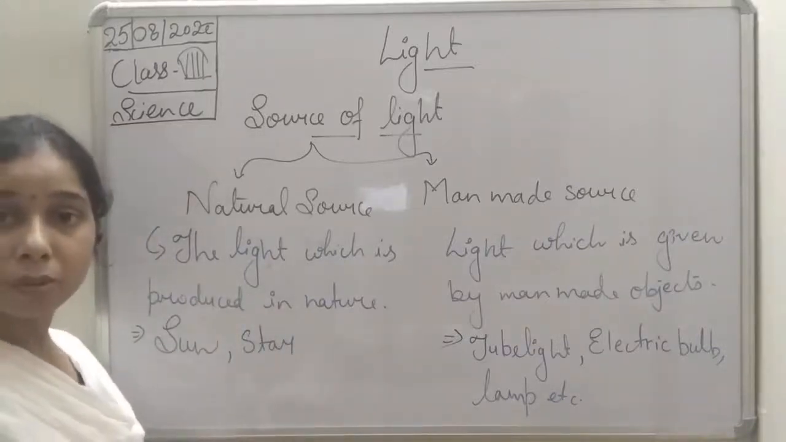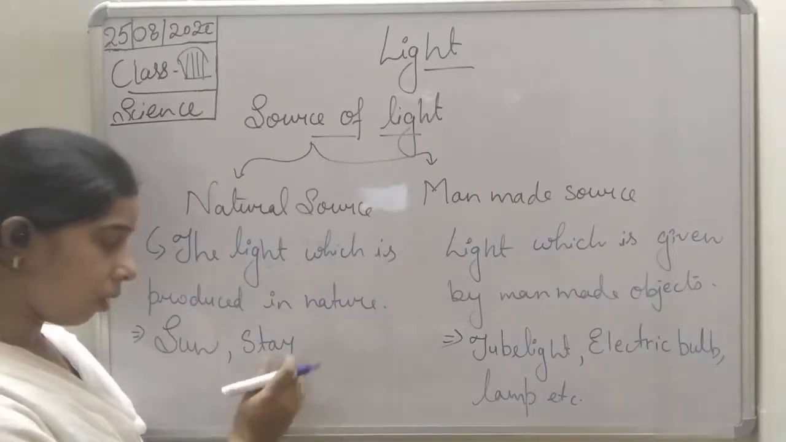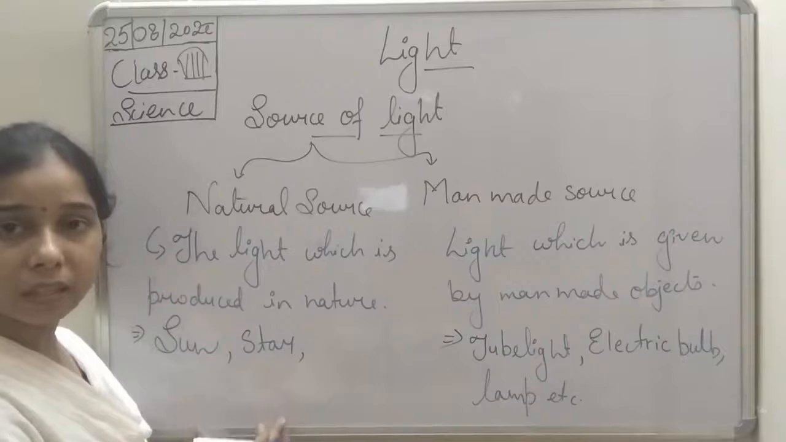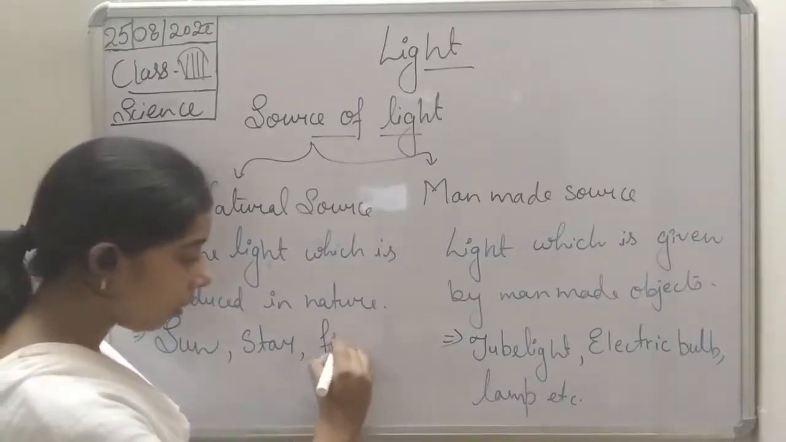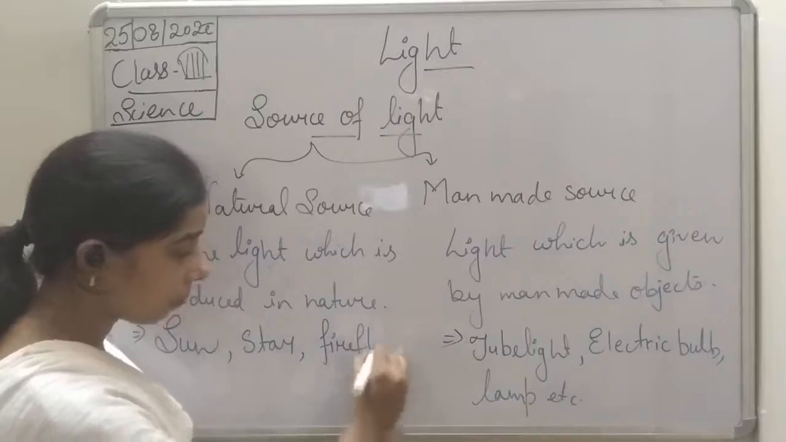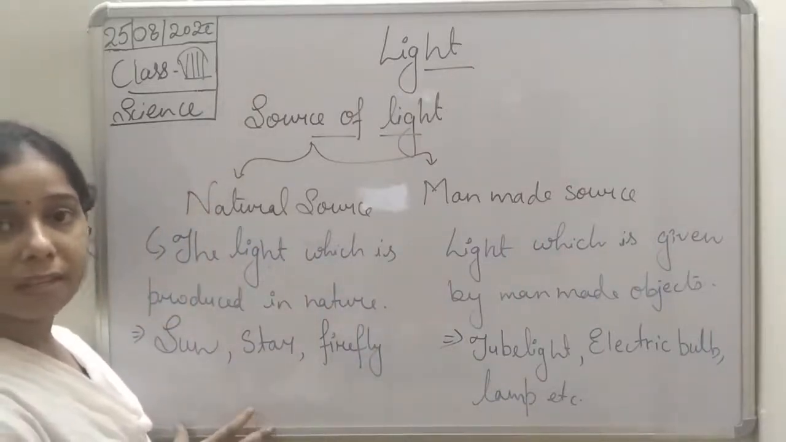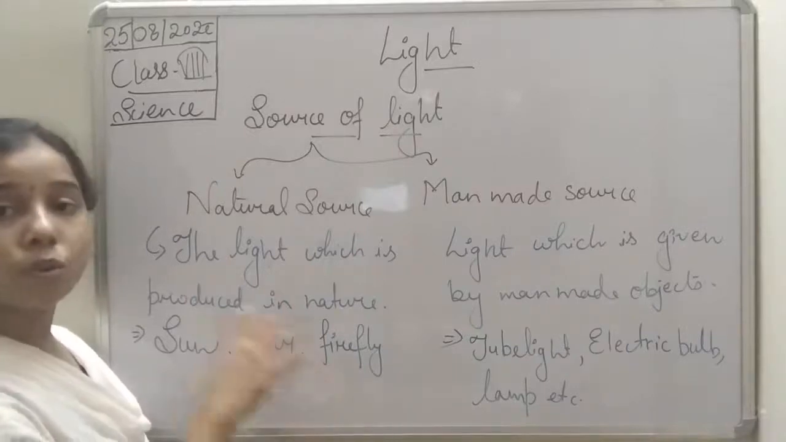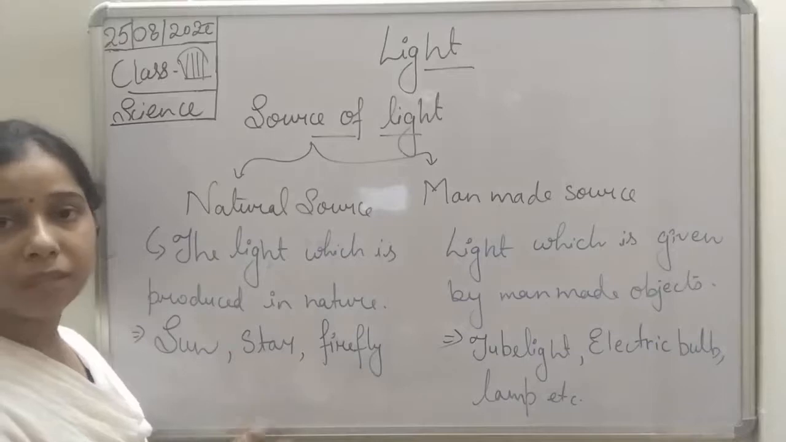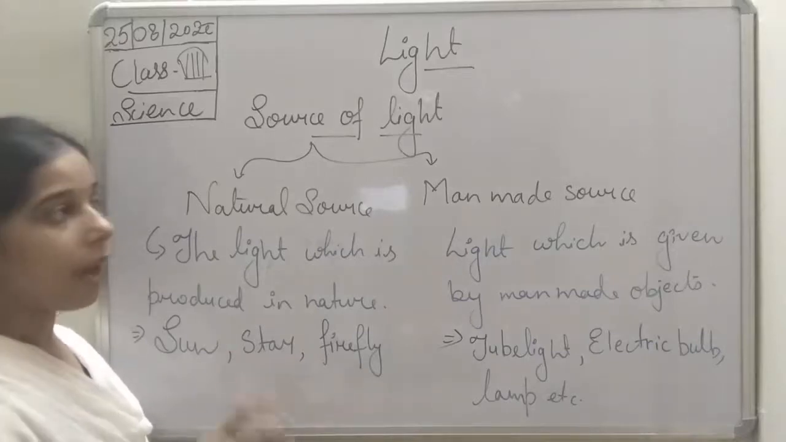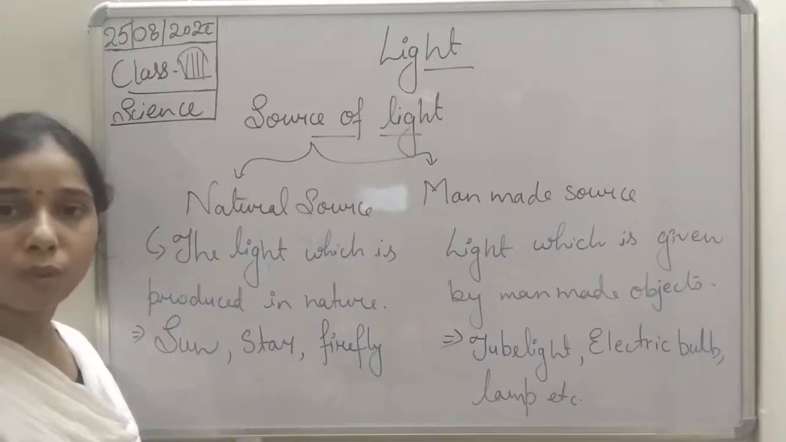Okay, star also produces light. It is present in nature. It is not a man-made thing. Then firefly. Okay, so these are the examples by which we can say that these are sources of light. These are a part of nature and they produce light, and that is why we will consider them as a natural source of light.